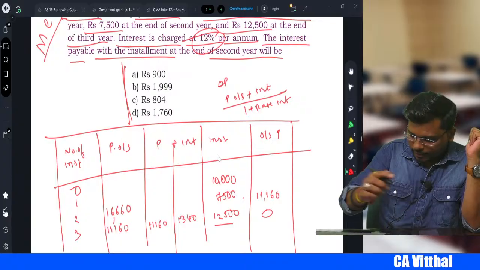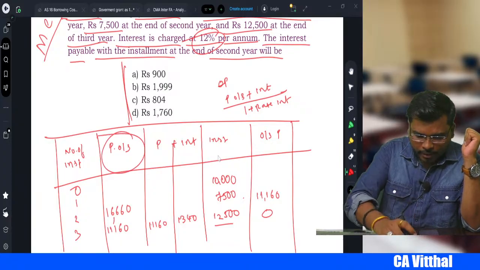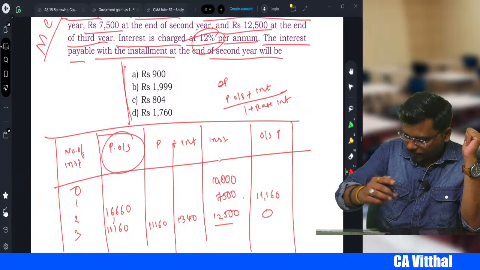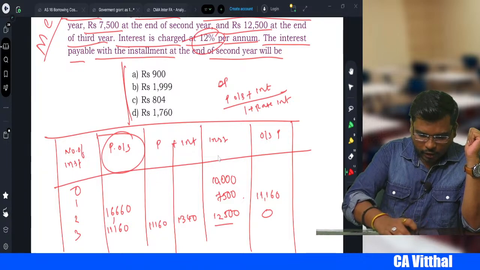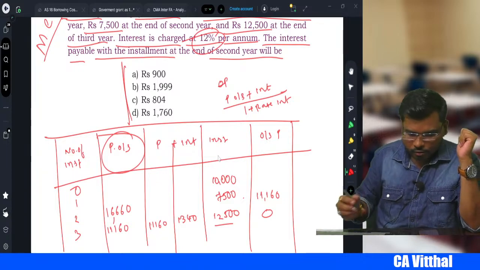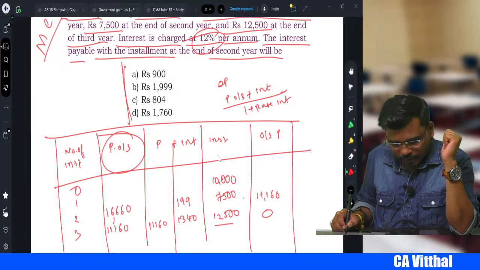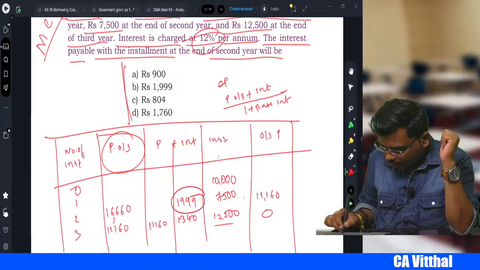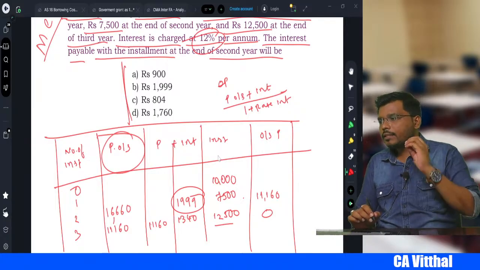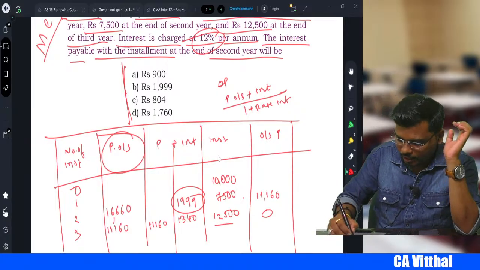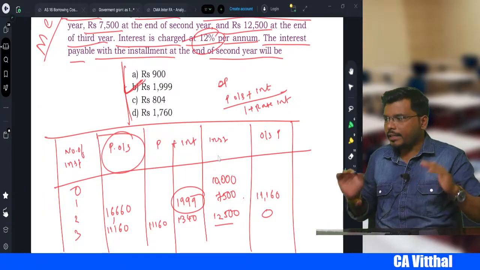How to calculate interest? Interest is always calculated on the opening principal. So 16,660 into 12% is equal to, how much are you getting, sir? 1999. This is the interest, and this is what they have asked you. Second year, how much will be the interest, sir? Option B will be the correct answer.